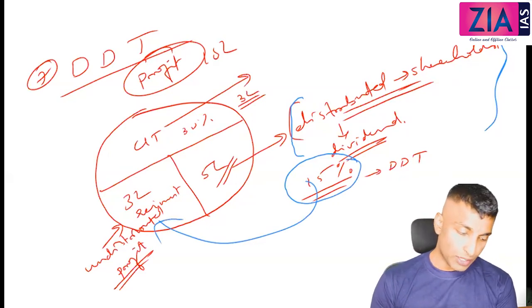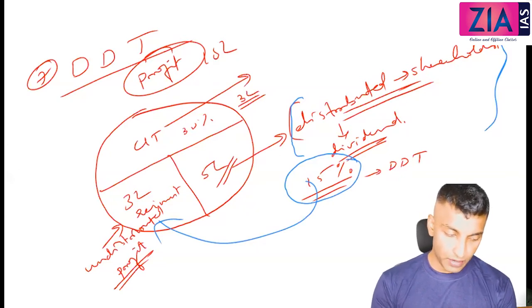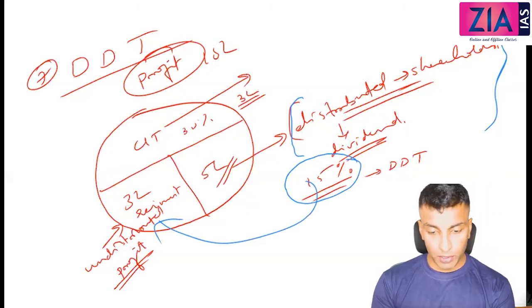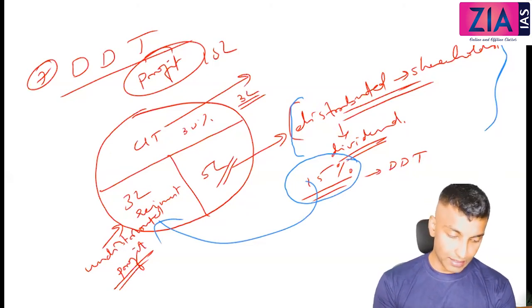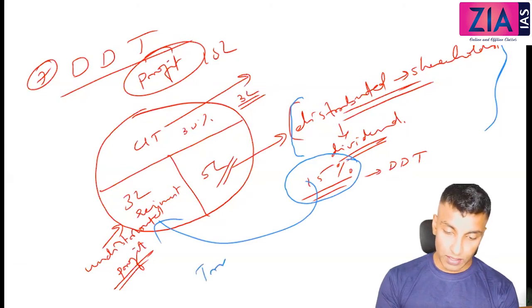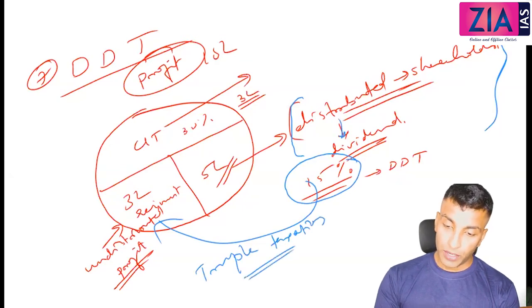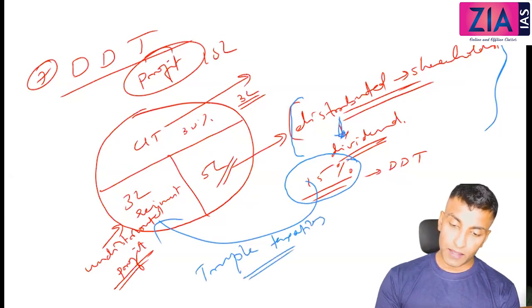Now the Kelkar committee made a recommendation that dividend distribution tax should be on companies, and the tax upon the shareholder should be abolished. That got abolished later because the logic is that there is triple taxation. Here I am talking about dividend distribution of the company.